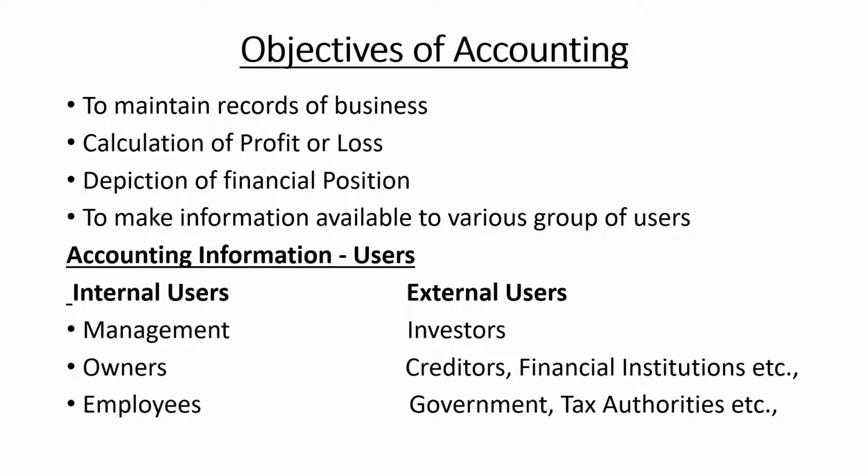And then employees. Employees are also interested in the accounting information. Why? Because the remuneration payable to employees depends on the earning capacity of the firm. Since it depends on the earning capacity of the firm, the employees are obviously very much interested in the accounting information.